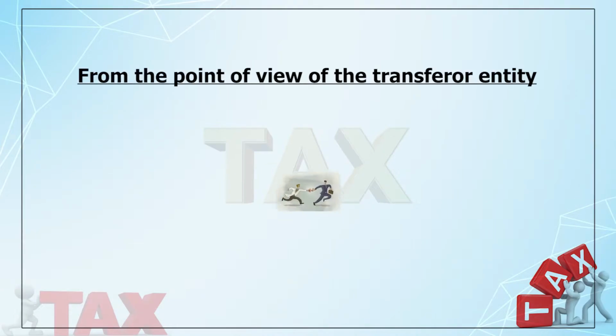Now, what happens in case of slump sale? The tax implications. Once again, in the same way I discussed in case of amalgamation and demerger, I will discuss the same from the point of view of the selling entity, the shareholders of the selling entity and the purchasing entity. Here we call it a transferor entity, because it might not be a company. So first, I will start the implications from the point of view of the transferor entity.